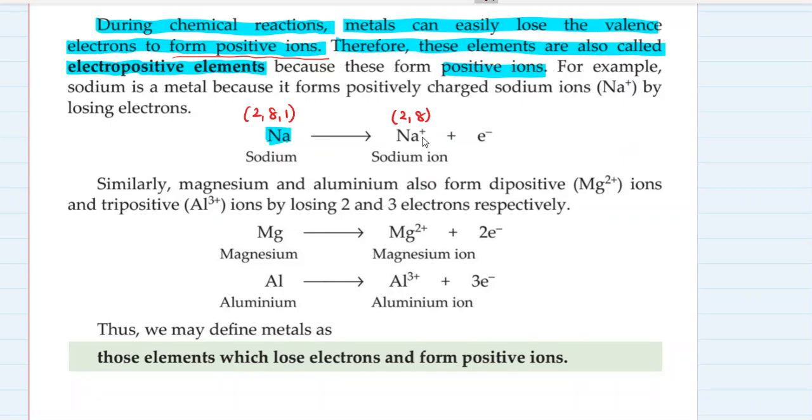Now you must be wondering, where is this positive charge coming from? Let me tell you. So sodium as a metal has atomic number 11. Okay. Number of protons as 11 and number of electrons as 11. But sodium, after losing one electron from its outermost shell, what happens to it? Its atomic number. Okay, let's not talk about atomic number because that will be confusing. Let me talk about the number of protons. Does it lose any proton? No. So number of protons is still 11.